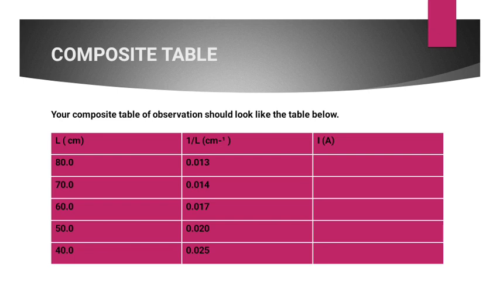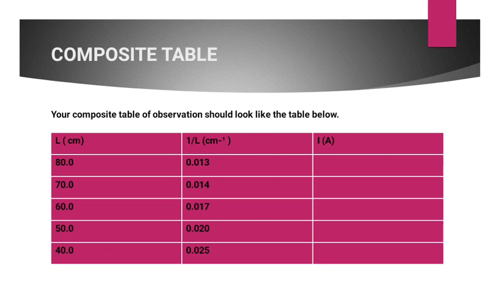What do I mean by varying values? The length of the constantan wire is a varying value because you are changing the length of the constantan wire. And as you change the length of the constantan wire, the current that flows through the circuit changes. So the current is also a varying value. Then inverse of L is also a varying value because as you vary the length of the constantan wire, the inverse of that length is also varying. All right. So any value that changes in the course of the experiment is expected to appear in your composite table. That is very important.